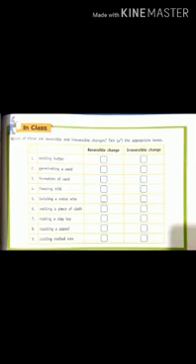Third one is formation of curd. When curd is formed from milk, can we get milk back from curd? No. So it is an irreversible change. Next one is freezing of milk. After milk is frozen in the refrigerator, it can be brought back to the liquid form by keeping it at room temperature. So it is a reversible change. Fifth is twisting a metal wire. When we twist a metal wire, it changes in shape, but we can still make it straight by stretching it out. So it is a reversible change.